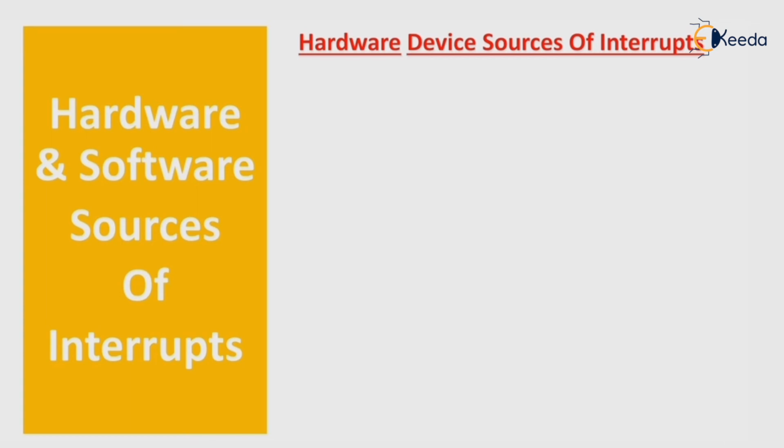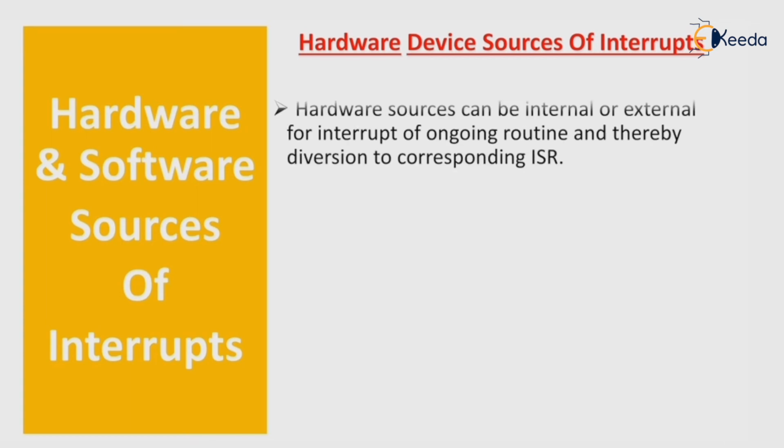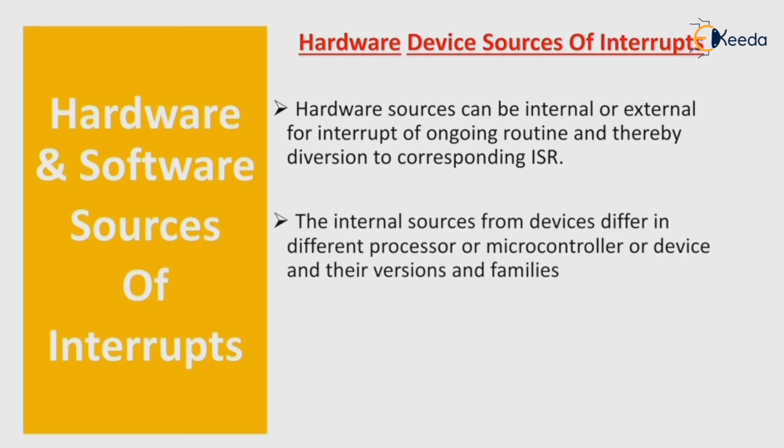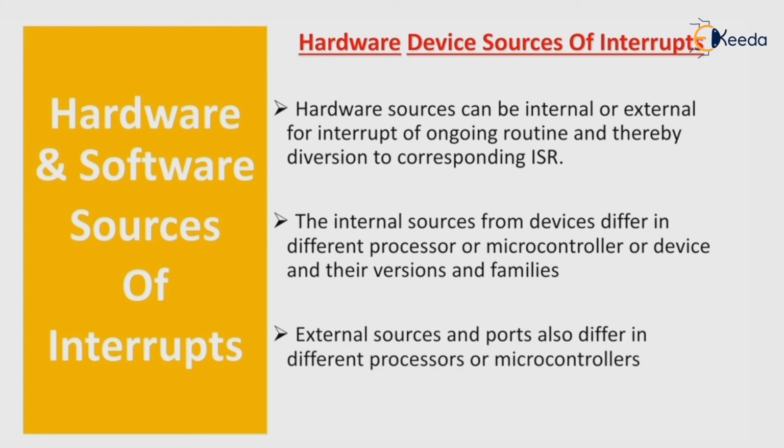Hardware device sources and interrupts. Hardware sources can be internal or external for interrupt of an ongoing routine. The internal sources for a device differ in different processors, microcontrollers, devices, and their versions and families. External sources and ports also differ in different processors or microcontrollers.